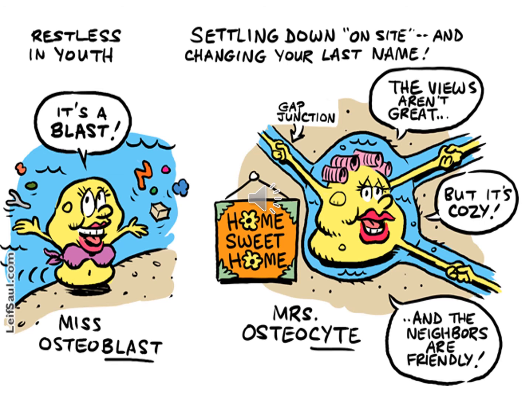This Mrs. Osteocyte is representing the osteocyte, and the blue surrounding area is its lacunae, its new house. And then it has these hands, which are its cytoplasmic processes, which it extends into these blue cylindrical canaliculi, with which it has relations with other cells. So this is a comic strip between osteoblast and osteocyte. I hope you like it.